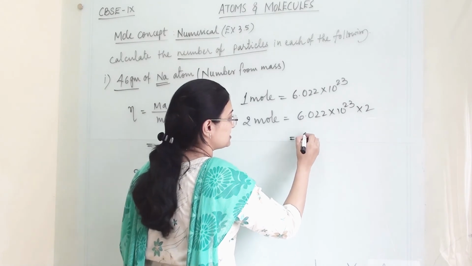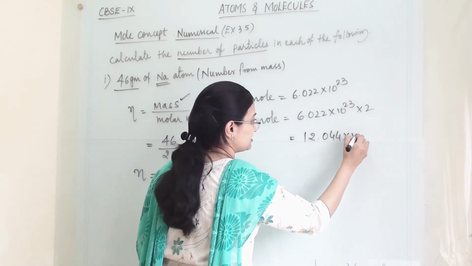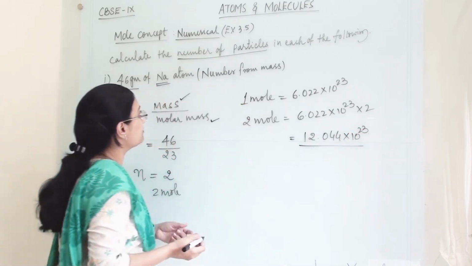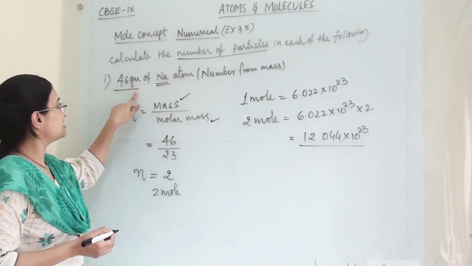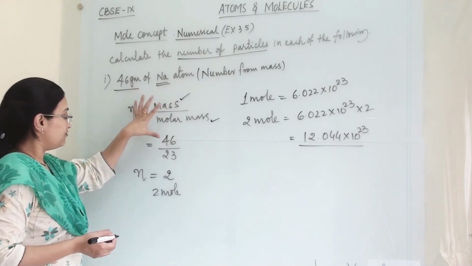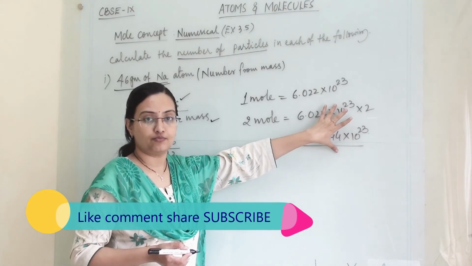So our answer is 12.044 into 10 raised to 23 particles present in 46 gram of sodium. First we found the mole, and then from mole we found the number of particles.